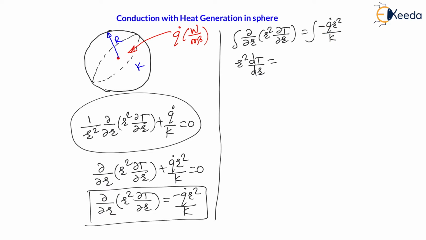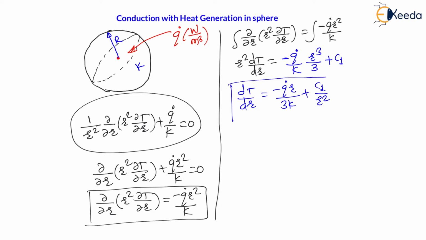Therefore, q dot by k is constant. Therefore, it will come out of the integration as minus q dot by k, and the integration of r square will be r cube divided by 3, plus there will be an integration constant c1, right? Now, from both sides, r square will get cancelled. Therefore, if I divide by r square, dT/dr is equal to minus q dot r divided by 3k plus c1 divided by r square, because we are dividing the complete equation by r square. So this is our first equation, and this equation is called the temperature gradient equation.